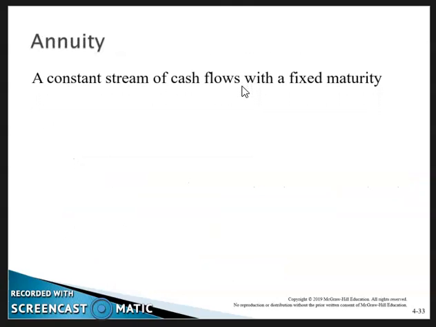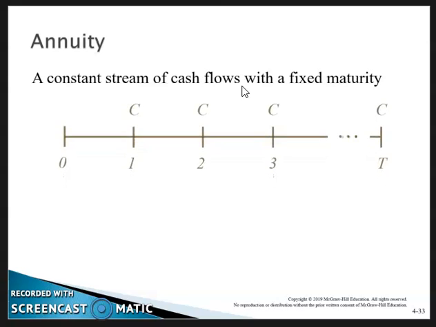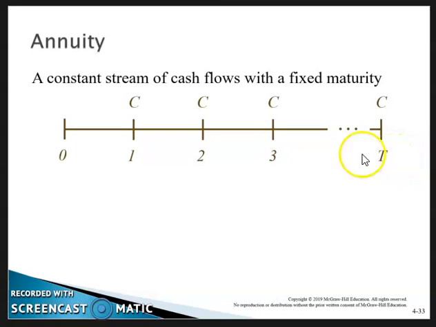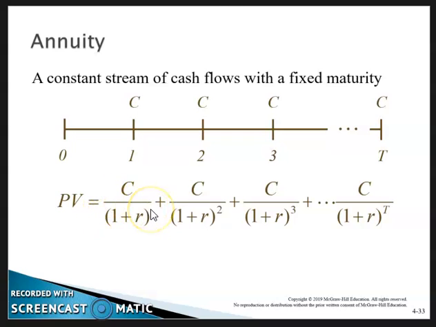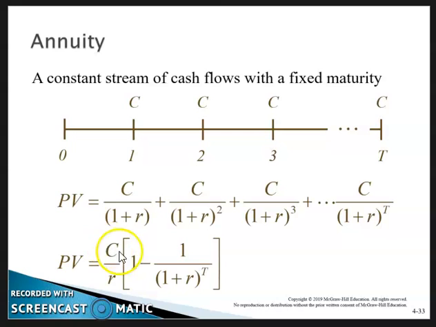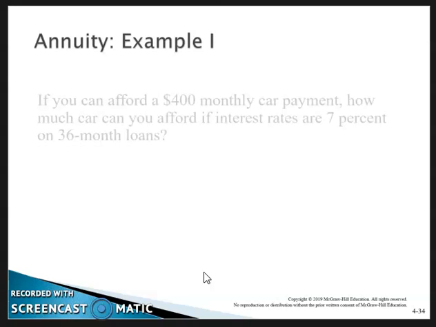Annuity: a constant stream of cash flows with a fixed maturity. So we'd have cash flows out to some period T. We could present value those by hand. We can also use our calculator. But there is a simplification. The present value is equal to the cash flow divided by the required rate of return, multiplied by 1 minus 1 divided by 1 plus the required rate of return to the power of the number of periods.